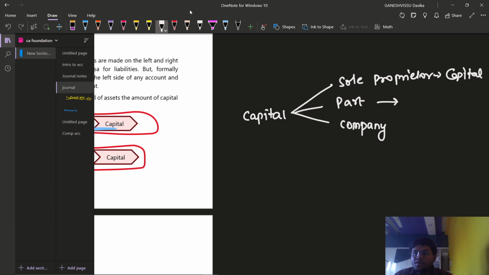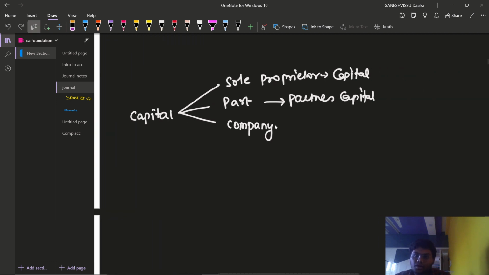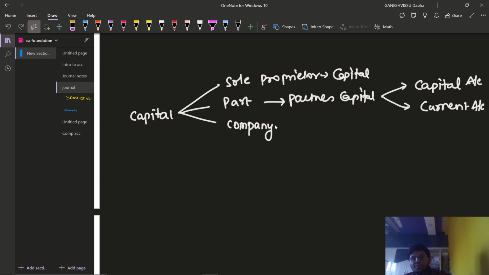For partnership, it is known as partners' capital. And this capital is again bifurcated into fixed capital and fluctuating capital, that is, it is bifurcated into capital accounts and current accounts. In capital accounts, a number of transactions will not be there. In current account, there will be many transactions.